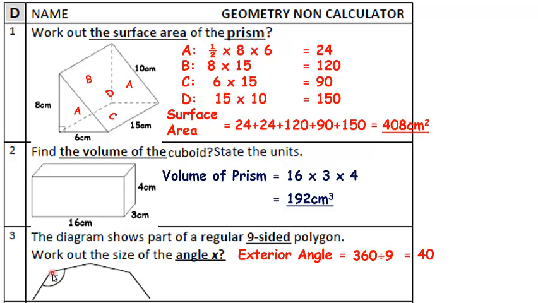If the exterior angle is 40, that means the interior angle is going to be 180 take away 40. 180 take away 40 is 140, and that's my answer for X. Okay. Question 3 is a really good question to understand fully so that you can apply it to some more complex exam questions.